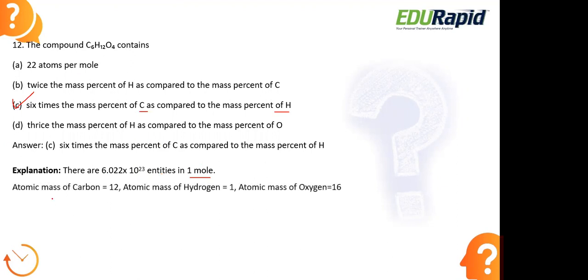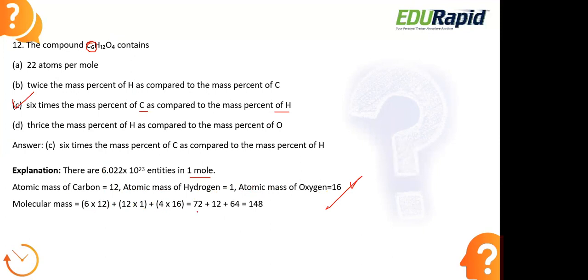Now, the atomic mass of carbon is 12, the atomic mass of hydrogen is 1, and the atomic mass of oxygen is 16. We already know the atomic mass of each of these elements. Now we have to find the molecular mass contribution of each. For carbon it is 6 times 12, because here we have 6, so 6 into 12. For hydrogen, it is 12 into 1. For oxygen, it is 4 into 16.